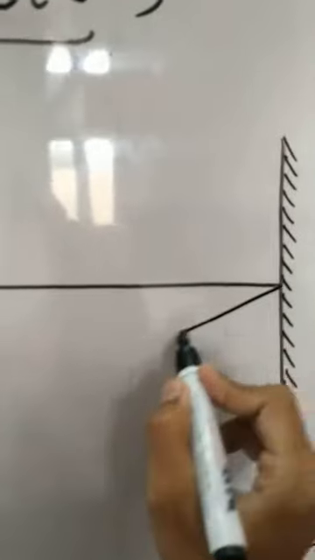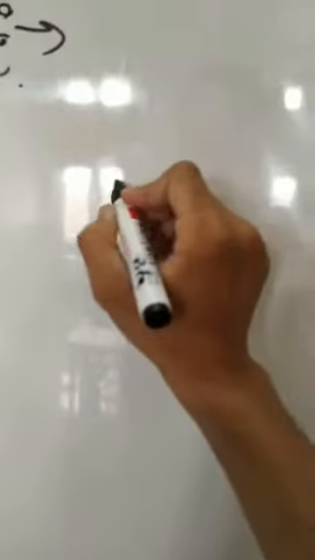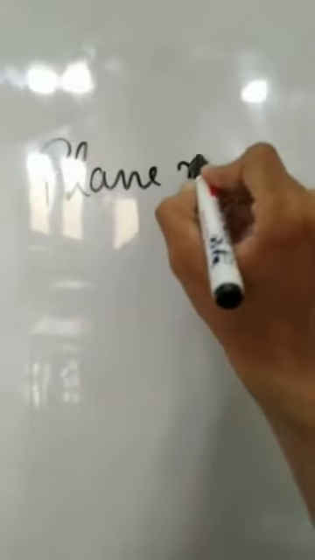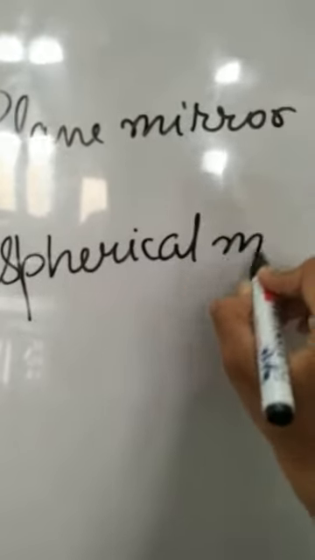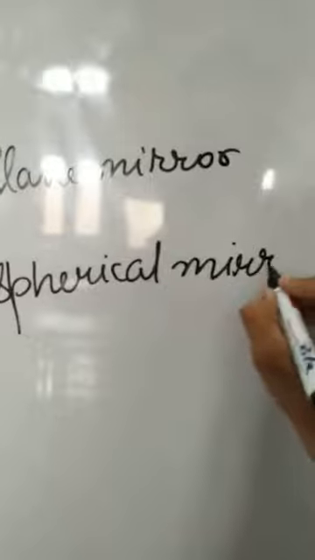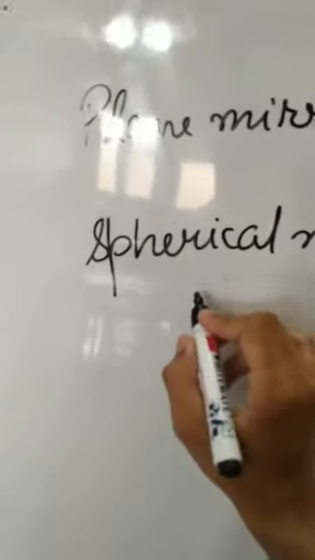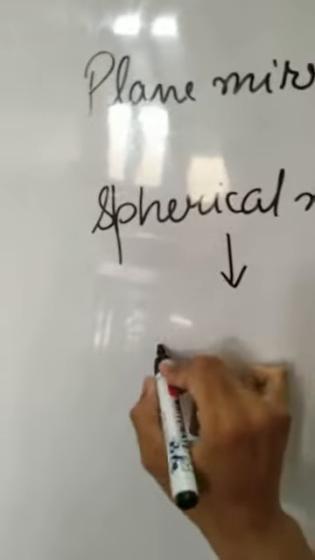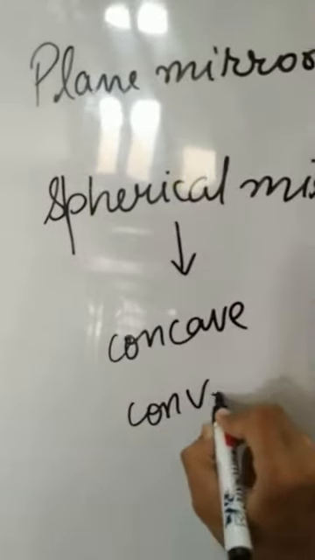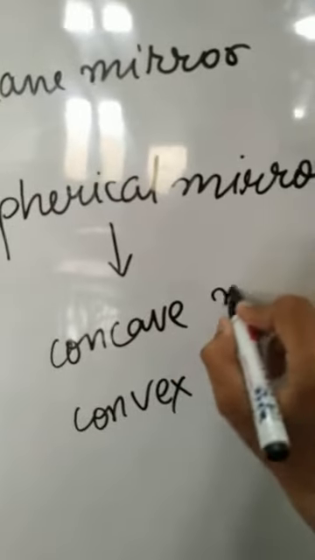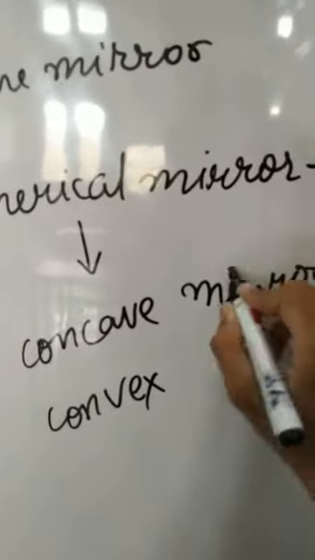it reflects back. Dear students, note that there are two types of mirror. First is plane mirror and second is spherical mirrors. Spherical mirrors are of two types. First is concave and second is convex. Concave mirror and convex mirror.